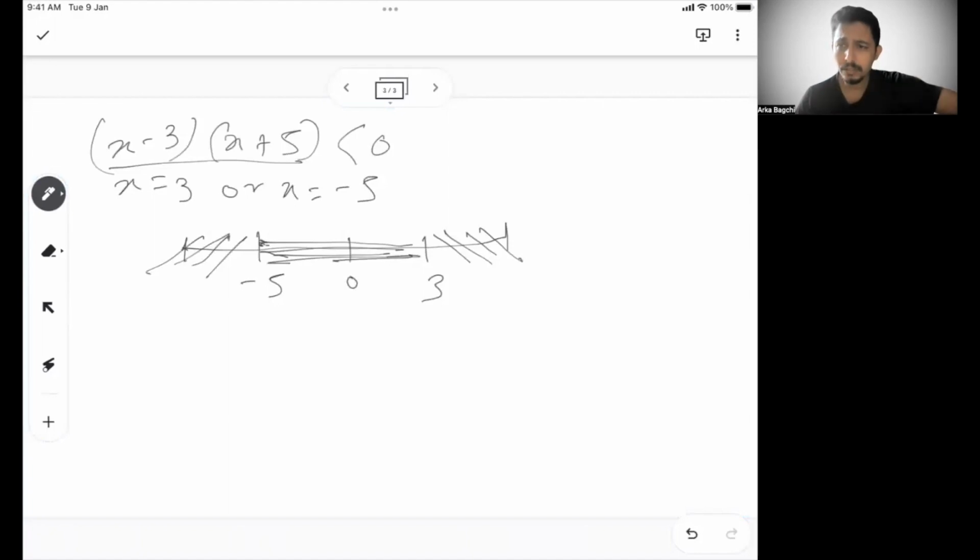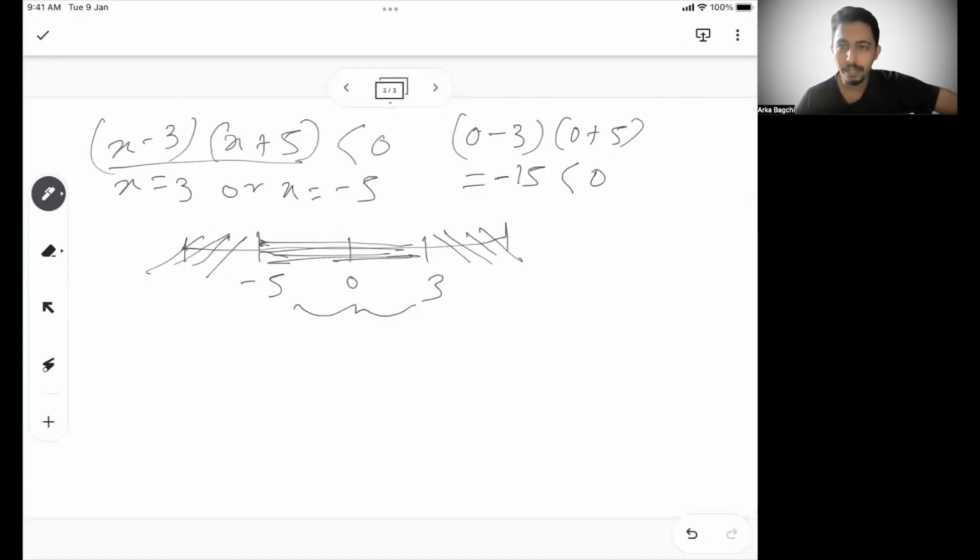Now, for simplicity, what you can do is put 0. 0 lies in the range between -5 and 3. So if you put 0 in the equation, what will you get? (0 minus 3) into (0 plus 5). So I will get -3 into +5, which is -15, which is less than 0.